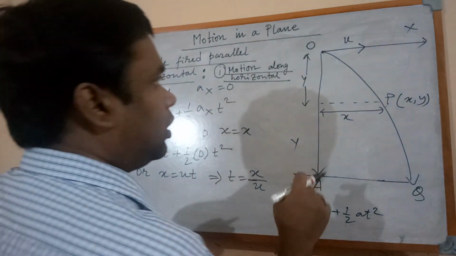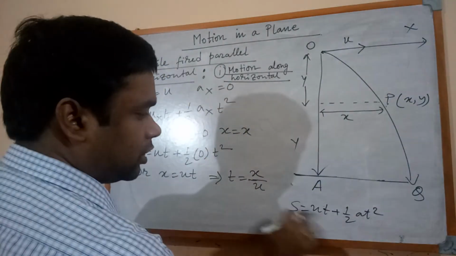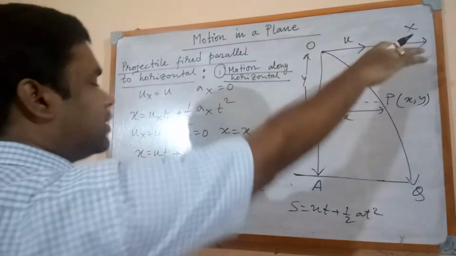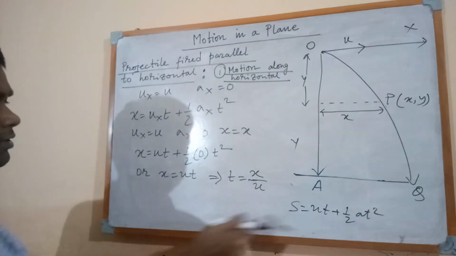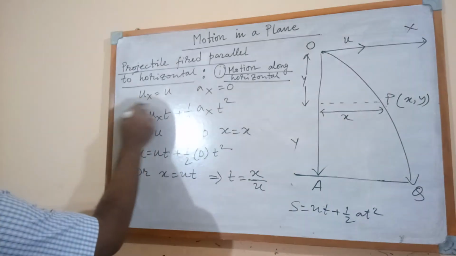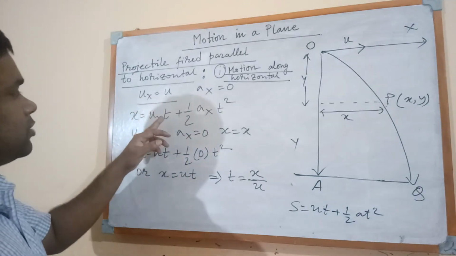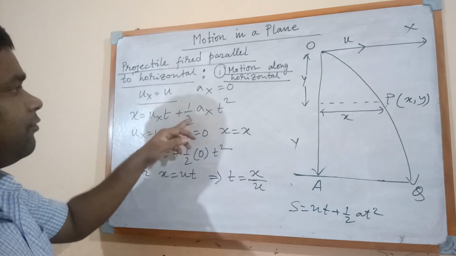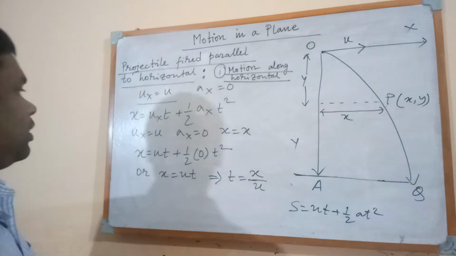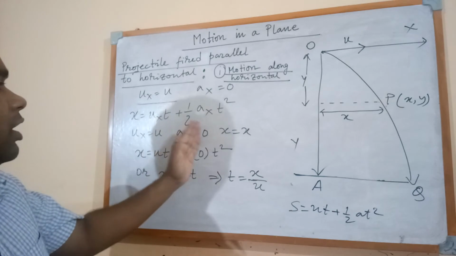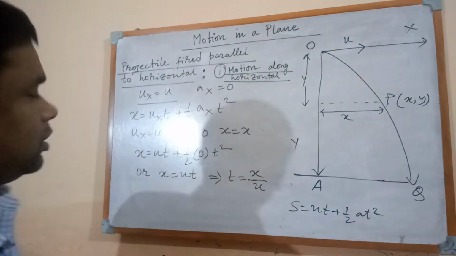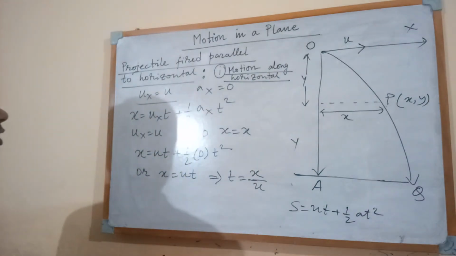So we can write the equation of motion for x, the motion along the horizontal axis or x-axis, with x instead of s. You can also take ux instead of u, as I have written, and as usual t is taken, and plus half ax t squared. So x equal to uxt plus half ax t squared is the expression for the equation of motion along the horizontal direction, the horizontal component of the projectile motion.